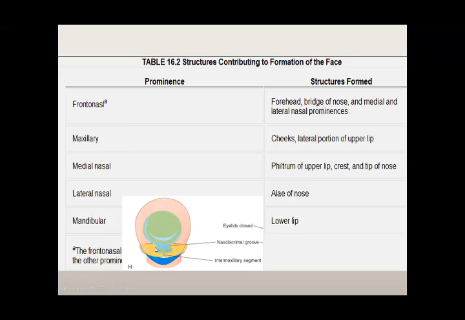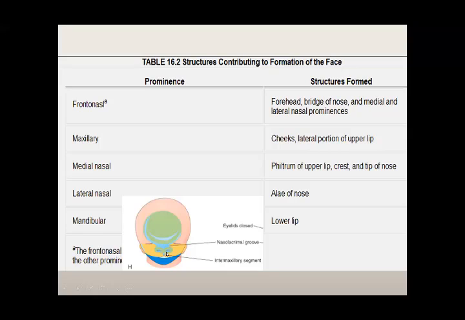This is in green, okay? The maxillary prominence, this yellow one. So the maxillary prominence develops into the cheeks and the lateral part of the upper lip. This part here, the lateral part of the upper lip.